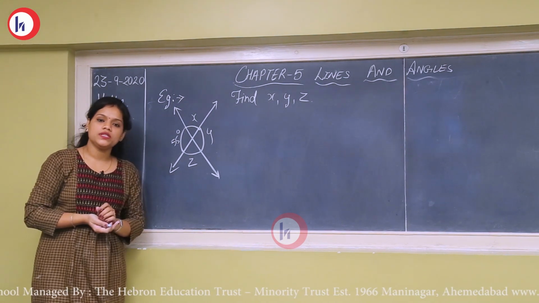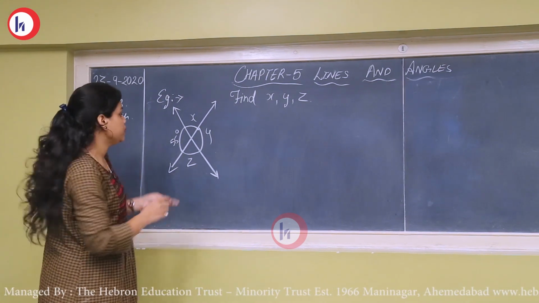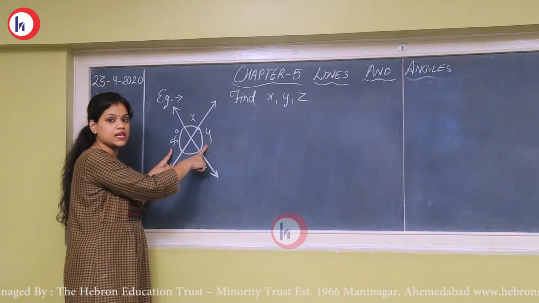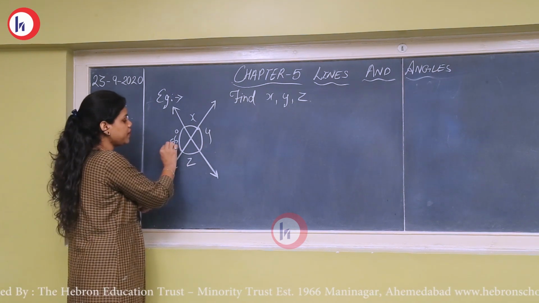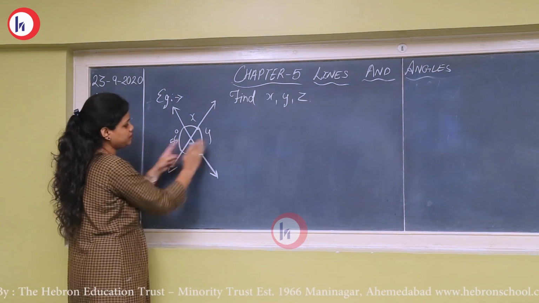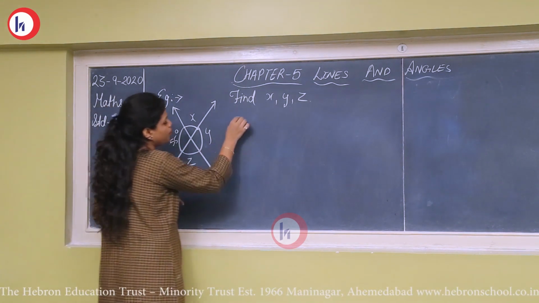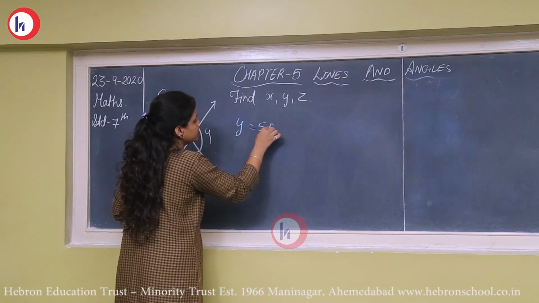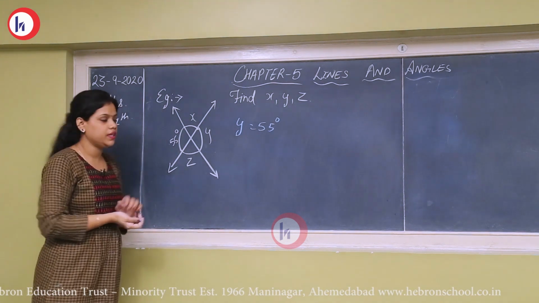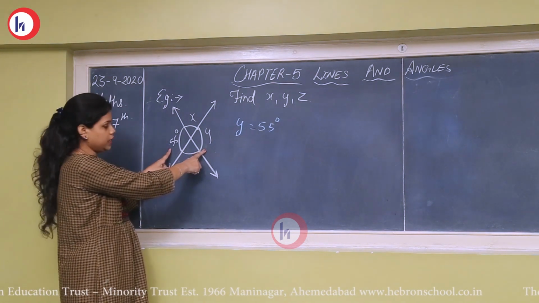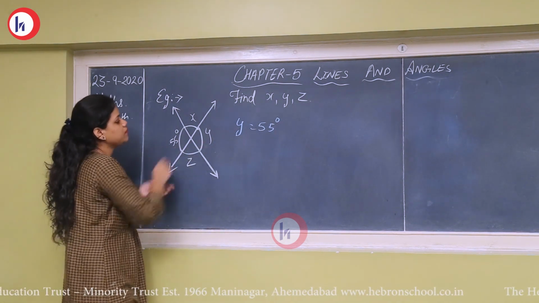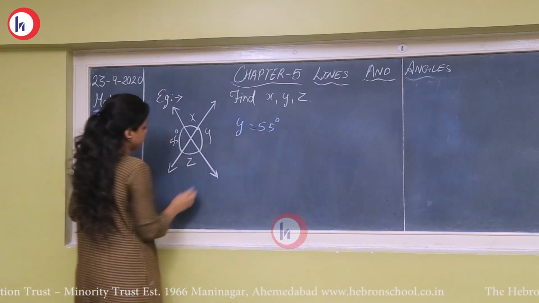For vertically opposite angles there is always one condition, that vertically opposite angles are always equal. So here 55 is given and 55 is facing y. So y will be 55 degree. We can say directly, because vertically opposite angles are always equal. So directly we get that y is 55. Now you got y.